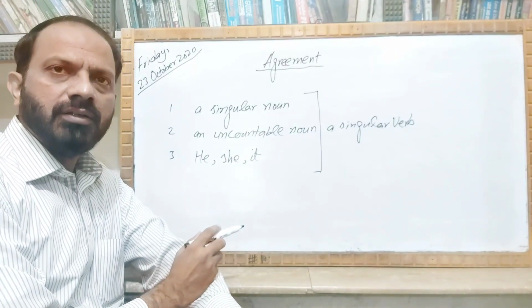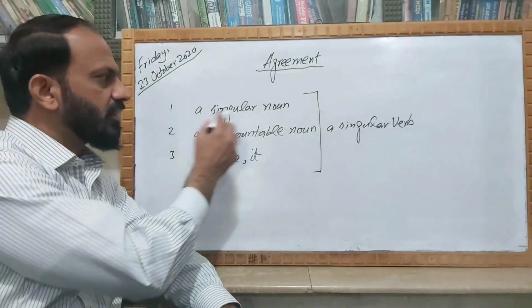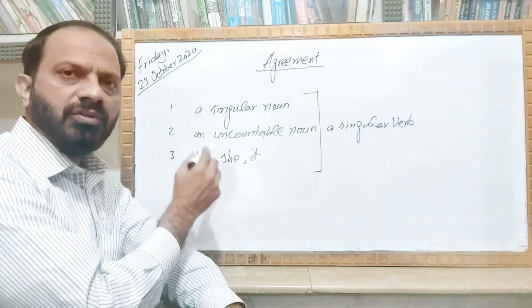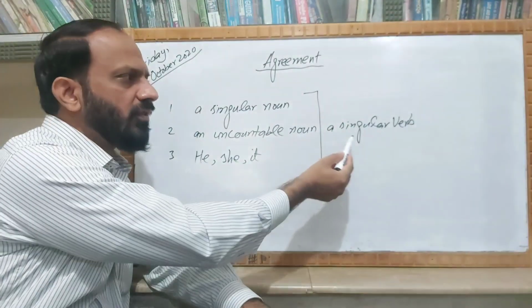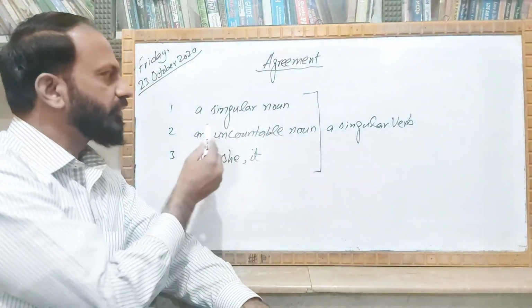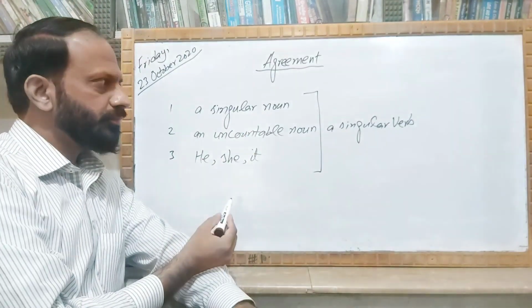If you are going to use such subjects in your sentence, then remember you will always make use of a singular verb after these three types of the subjects.